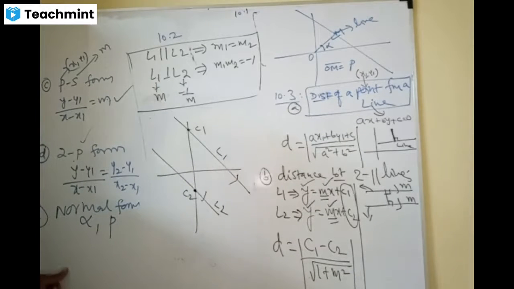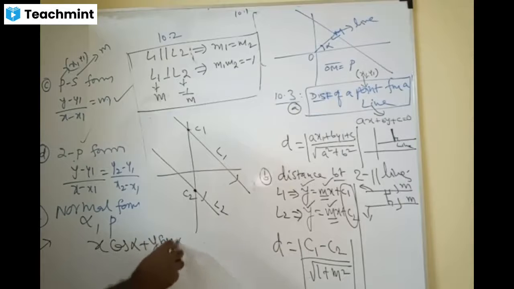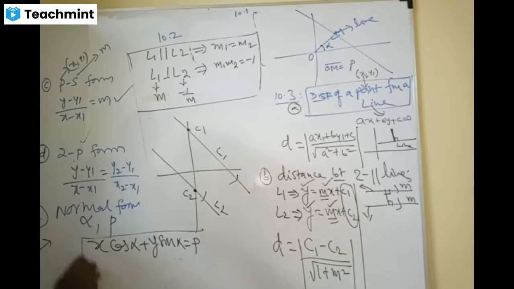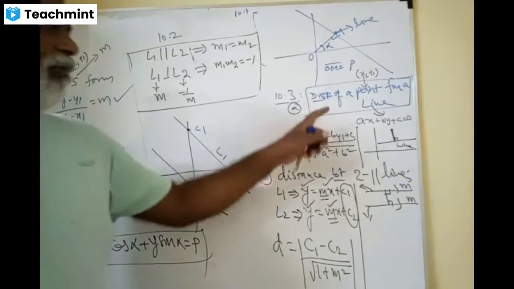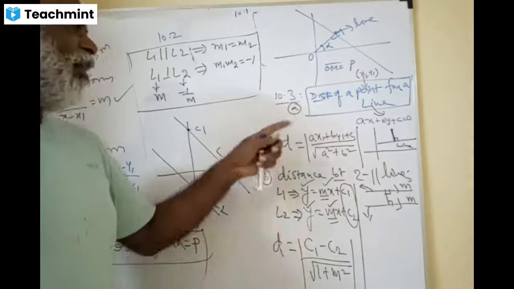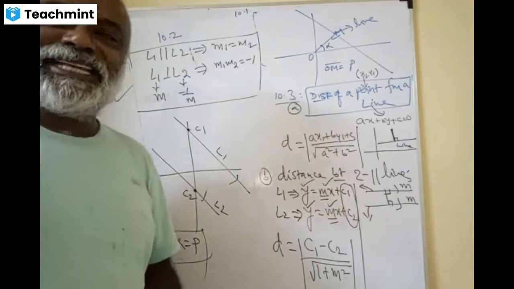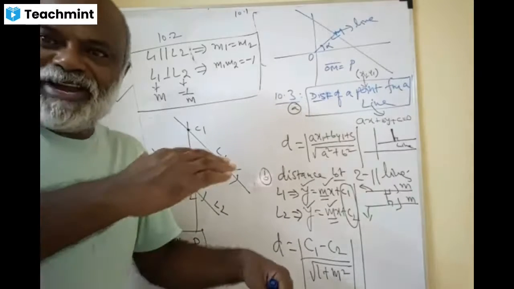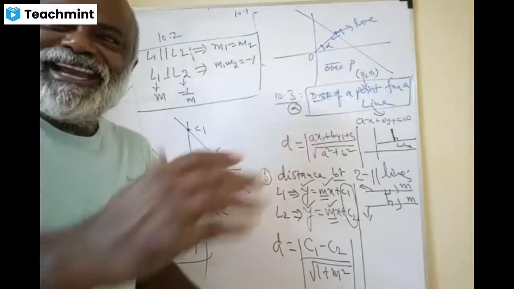What is the normal form of a line? Anybody? X cos alpha plus y sin alpha is equal to P, sir. That's also very nice. And we have done 10.3 anyway, no issues. What is the introduction for 10.3? Yes, we have entered from 10.2 to 10.3.